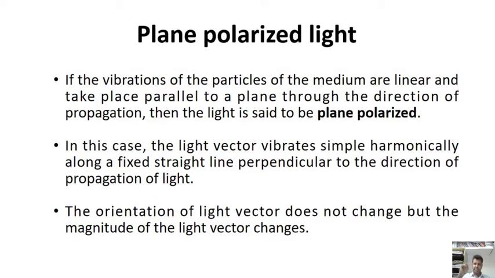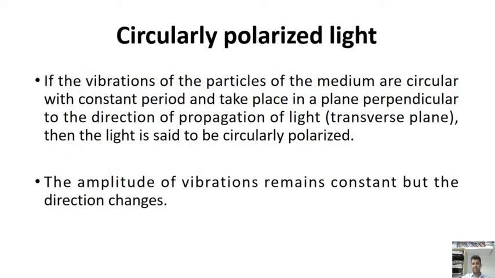In plane polarized light, the light vector vibrates simply harmonically along a fixed straight line perpendicular to the direction of propagation of light. The orientation of the light vector does not change, but the magnitude of the light vector changes. This takes place in plane polarized light radiations.